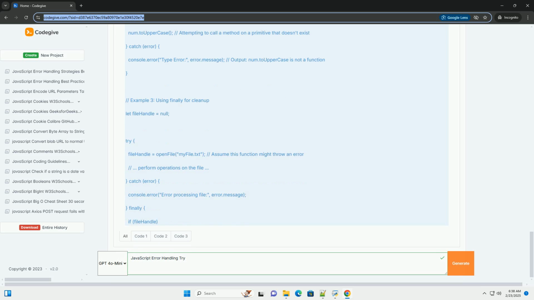Summary. Error handling is essential for building reliable and maintainable JavaScript applications. By using try/catch blocks, throwing custom errors, handling errors in promises and async/await functions, and implementing global error handlers, you can create code that is more robust and resilient to unexpected situations. Remember to follow best practices and test your error handling logic thoroughly.